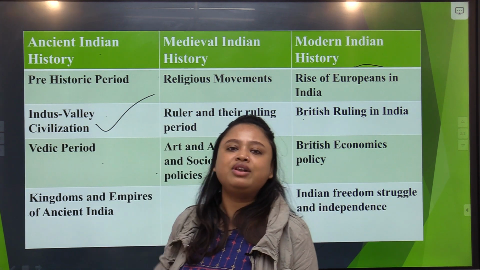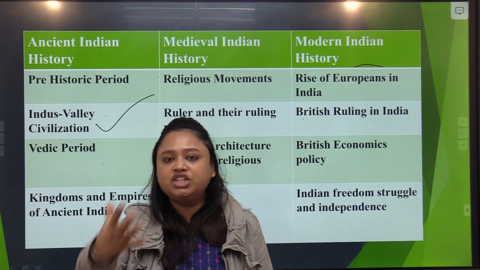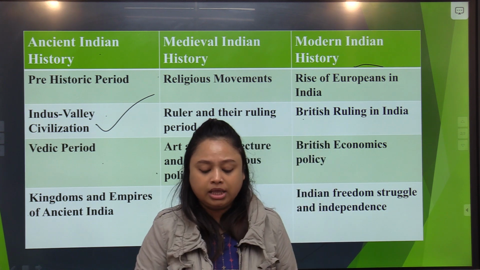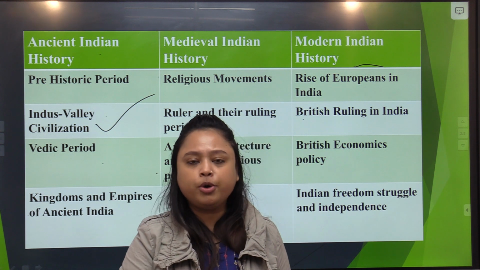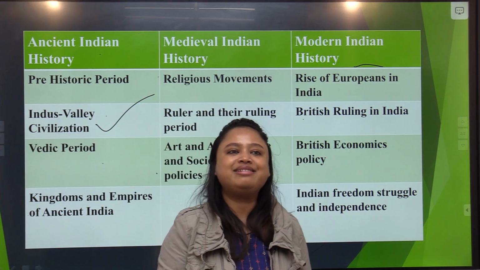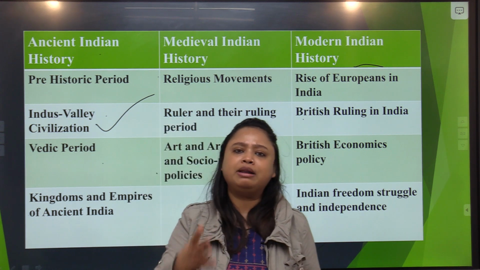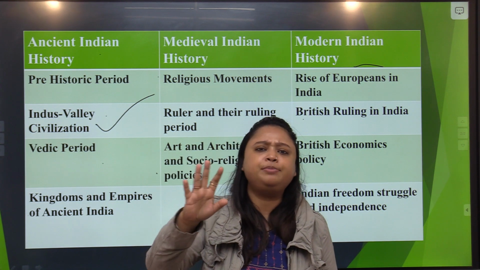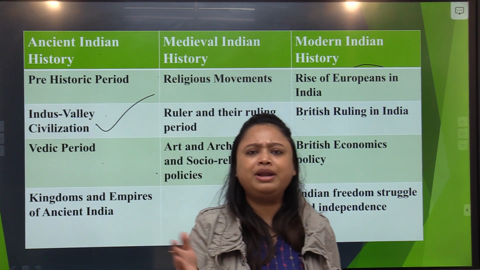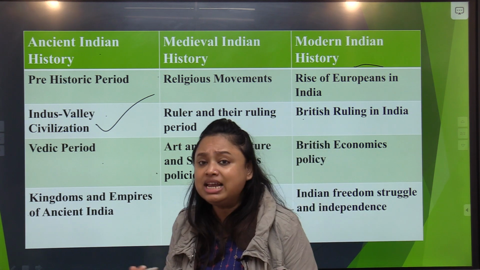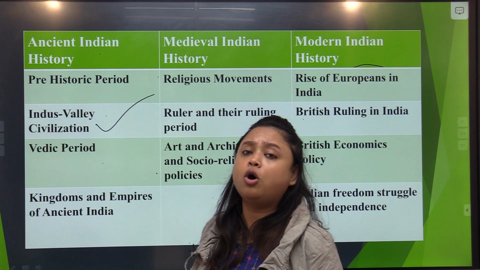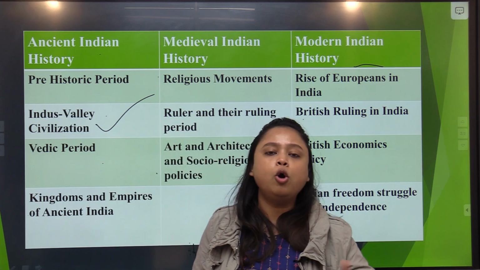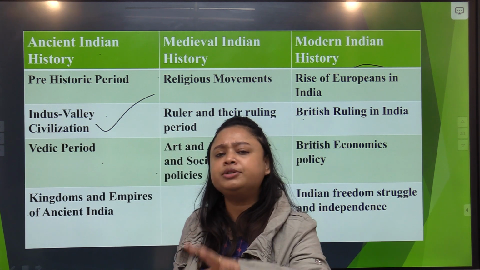So in Indus Valley civilization, our culture was completely different in a few ways. For example, the time period we are going through is one where you see both male and female people walking in the same direction, with the same level and the same status. So we don't have any difference between genders in the society, but still we are following a society which we call a patriarchal society, Purush Pradhan Samiti.